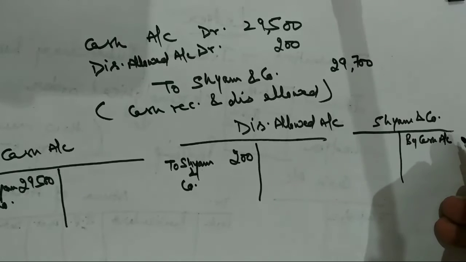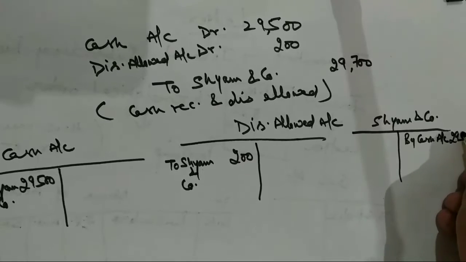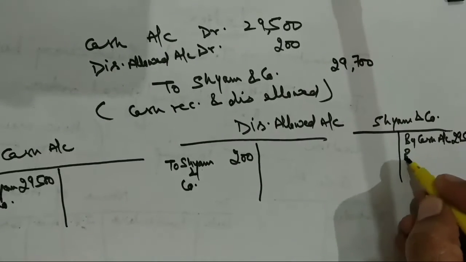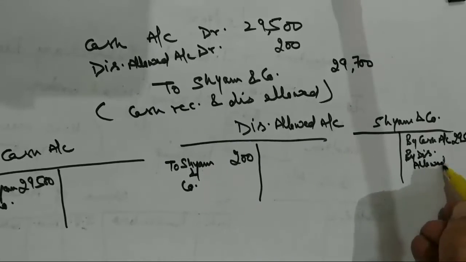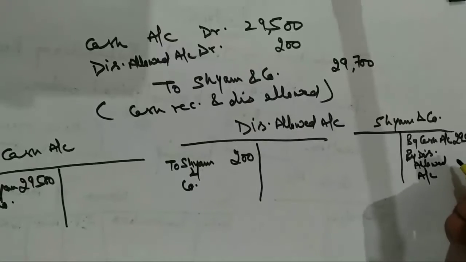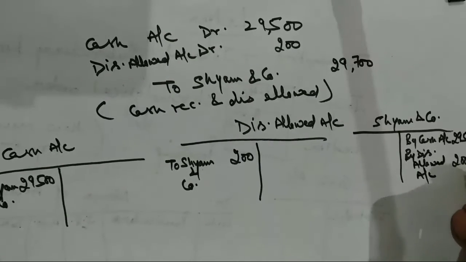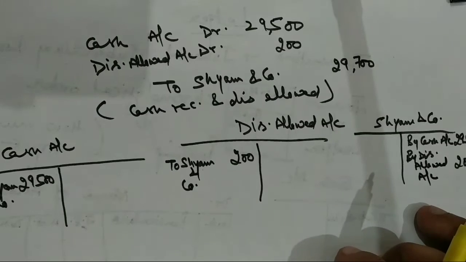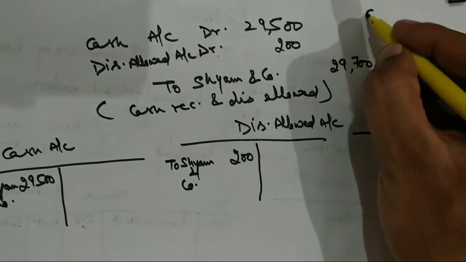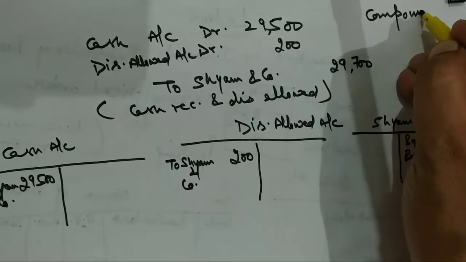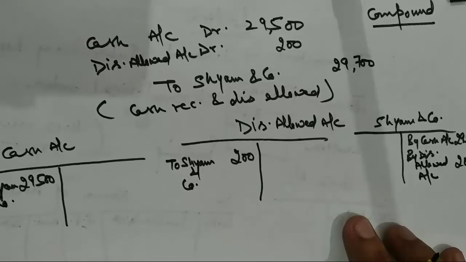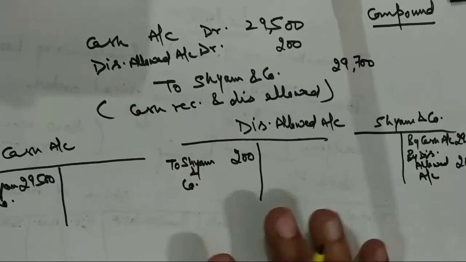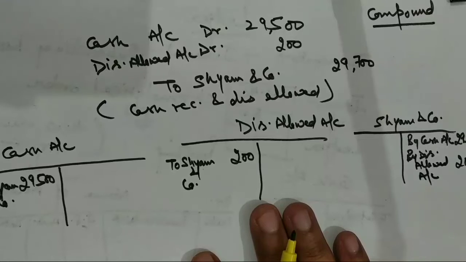But for cash, I will take 29,500, and then "By discount allowed account," that is 200. In this way you will be able to post a compound journal entry into the respective ledgers. So my dear students, this is how you can post the journal entry into the ledger.